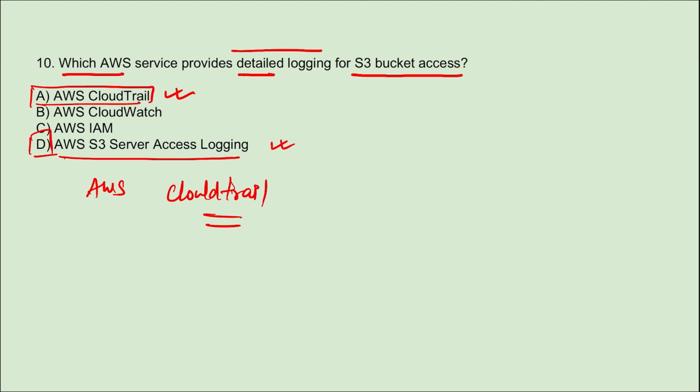S3 server access logging logs bucket-level access, such as the commands used here: put, get, or delete. And CloudTrail logs API calls, including S3 bucket access across all the AWS services. These logs will help with security auditing, compliance, and troubleshooting purposes.